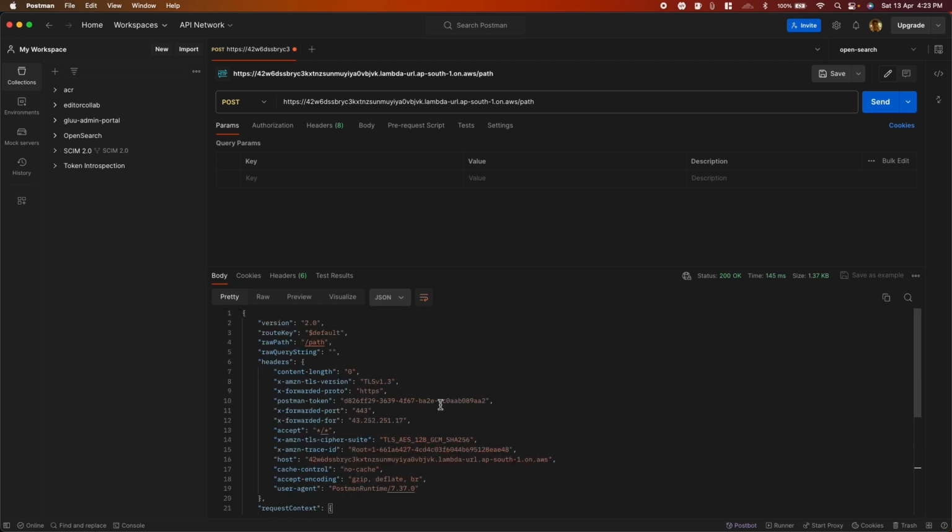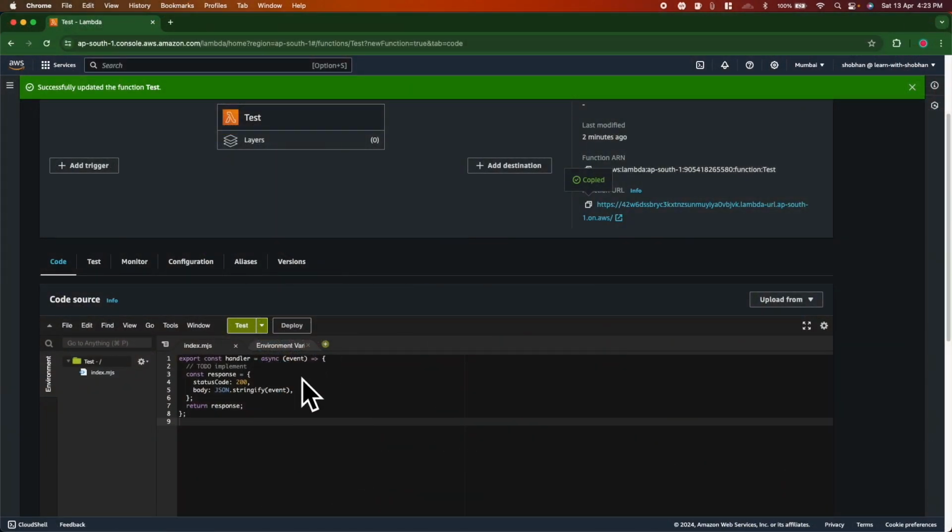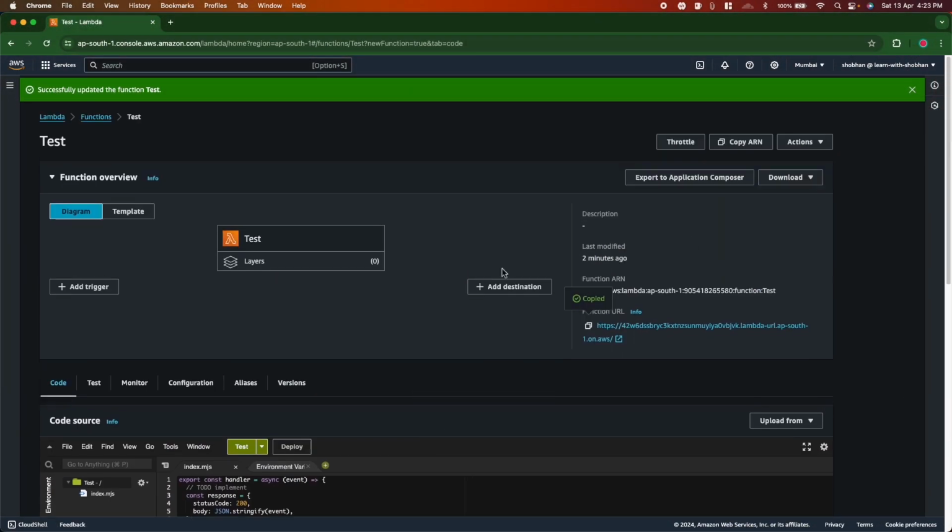All right, so in this fashion we can quickly create a Lambda function and invoke it by this function URL. All right, so this was all about AWS Lambda.